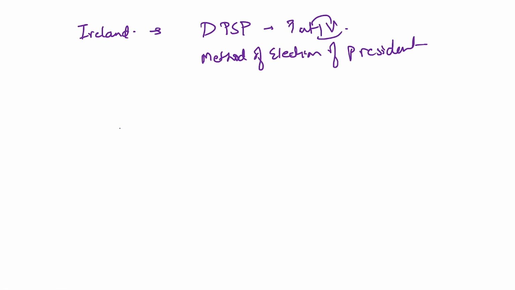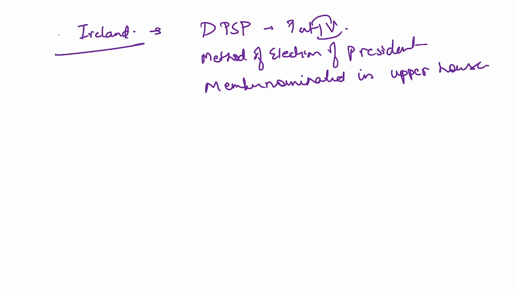Then members nominated in the upper house has also been dealt under the provisions which have been incorporated from the Ireland constitution. So these are the small things, but yet very important things that you need to remember.